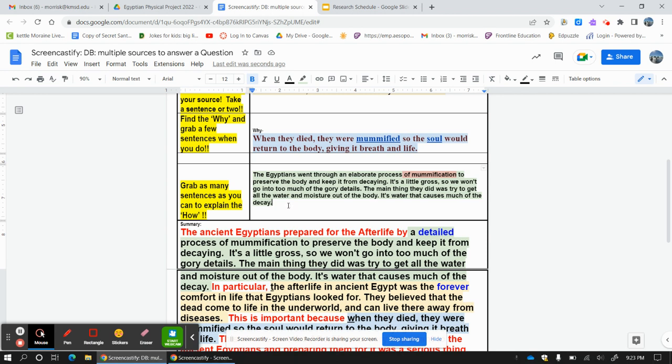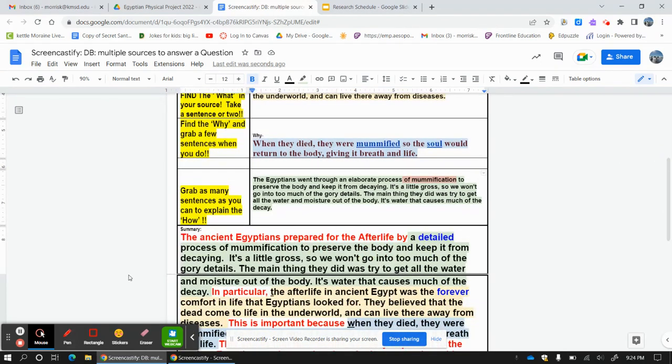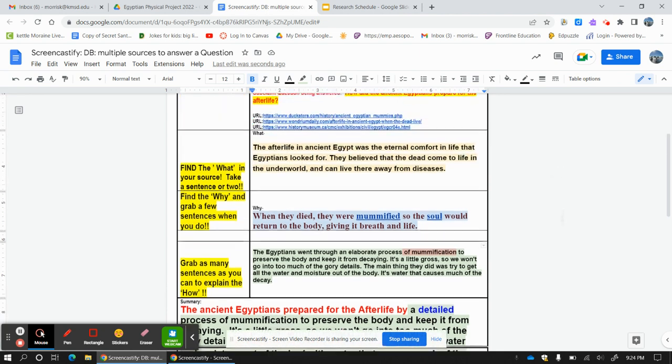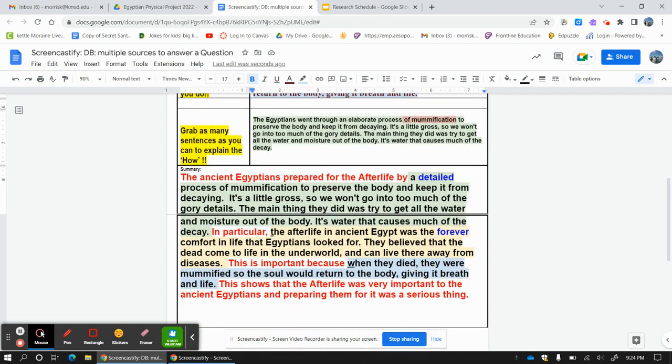Have my why notes. Okay, yep, got my why notes. Here, of course, I have my how notes. Well, the first thing I'm going to do, of course, is I'm going to make sure I turn my question, how did the ancient Egyptians prepare for the afterlife? I'm going to turn that into a statement. The ancient Egyptians prepared for the afterlife by, okay, that's my statement. And now it's a how question, so I start with my how notes. And of course, because it's a how question, I go how, I go what, and I go why. So I go how, what, why. Now I drop those in there.